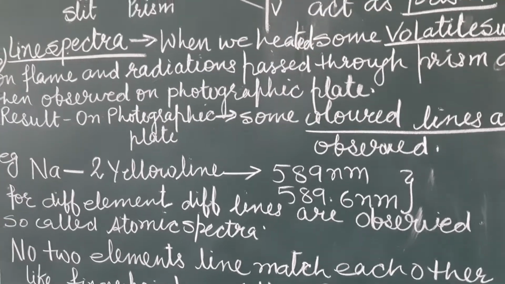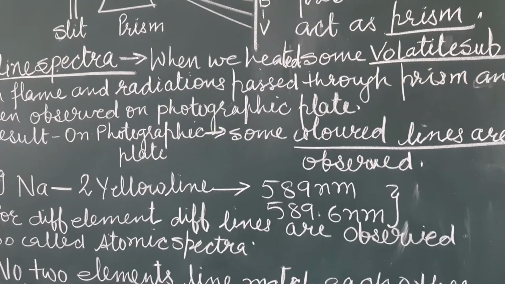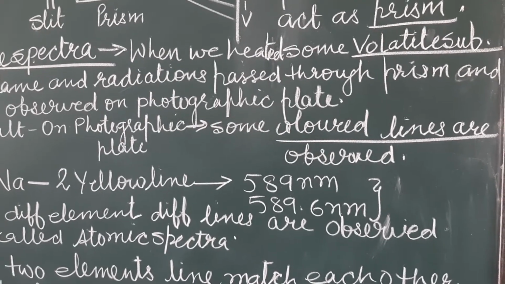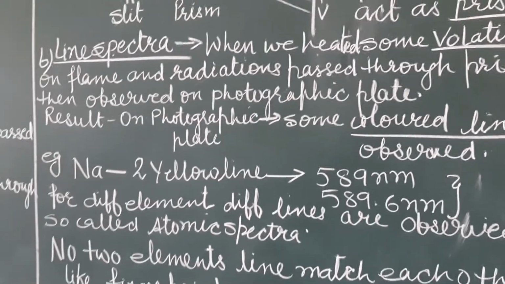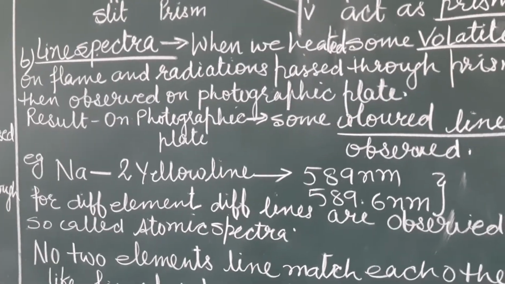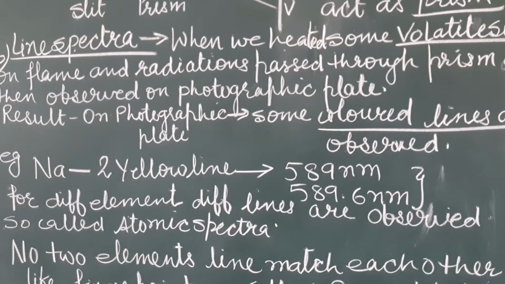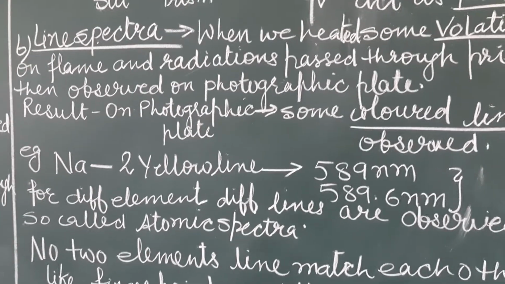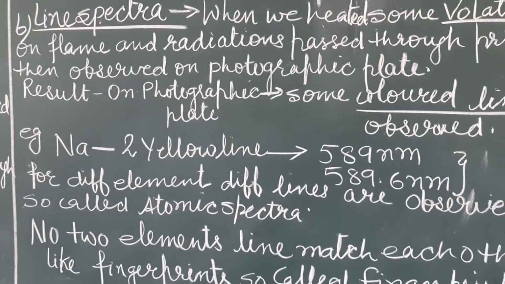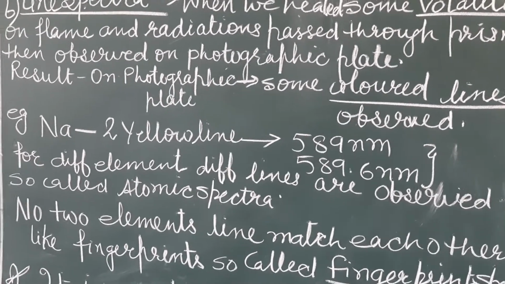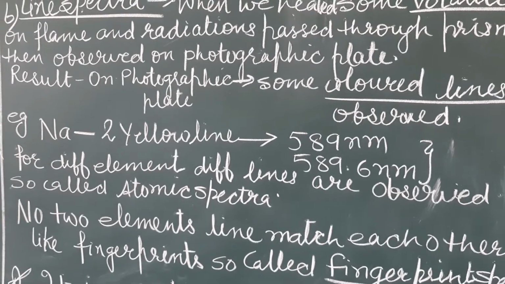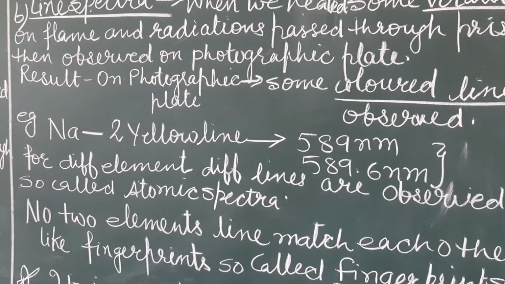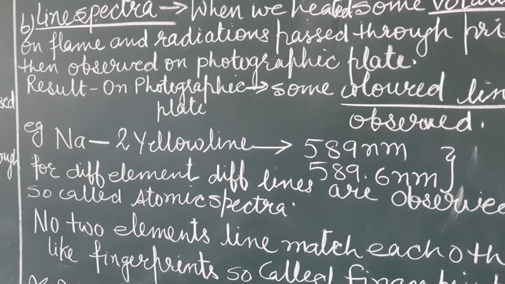Now why is this called line spectra? Because on the photographic plate we observe colored lines as compared to continuous bands. Second, this is also called discontinuous spectra, for the same reason: the colors do not show continuity. Why is this called atomic spectra? Because the lines for one atom, one element, are not similar to the lines for another element.